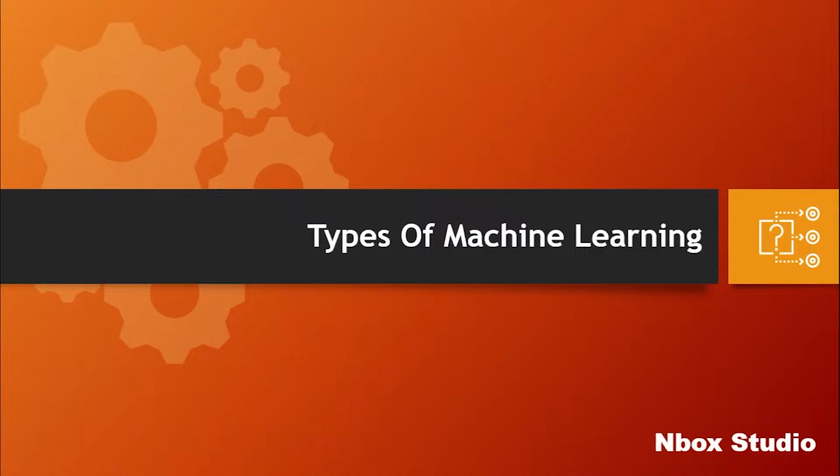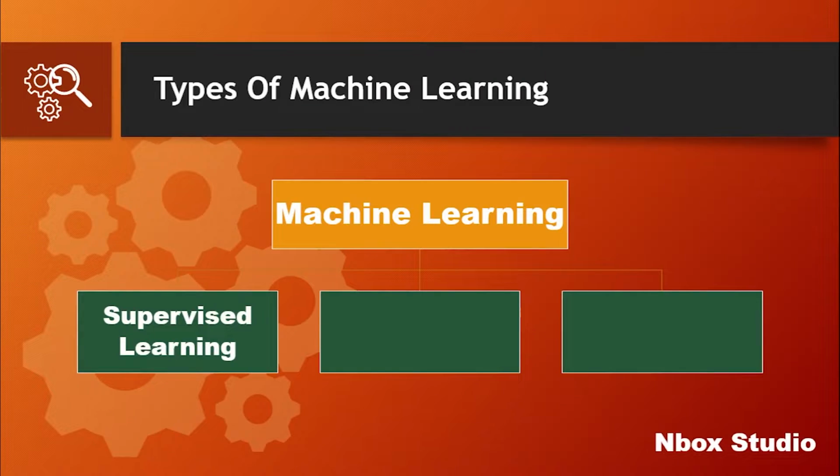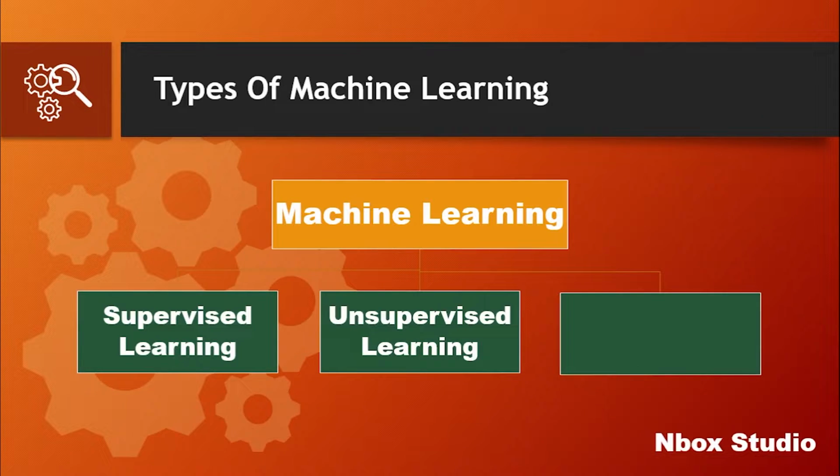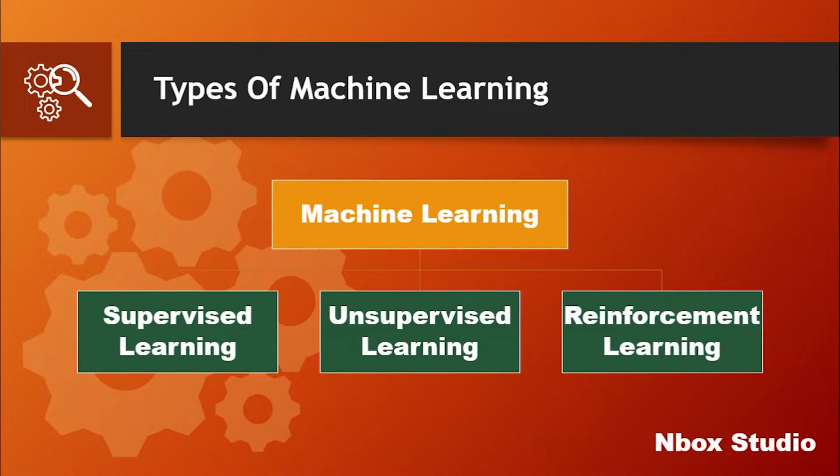Now let's see the types of machine learning. Machine learning can be classified into three types: supervised learning, unsupervised learning, and reinforcement learning. In supervised learning, we have supervision over the machine learning algorithm, whereas in unsupervised learning, there is no supervision by the programmers over the algorithm. And reinforcement learning is different and is not related to either supervised or unsupervised learning.